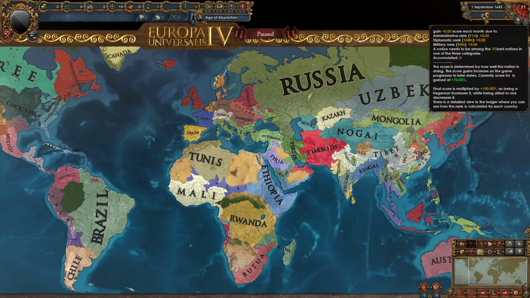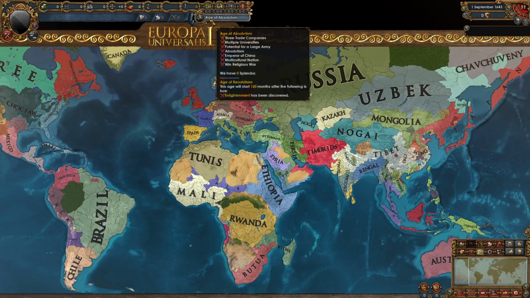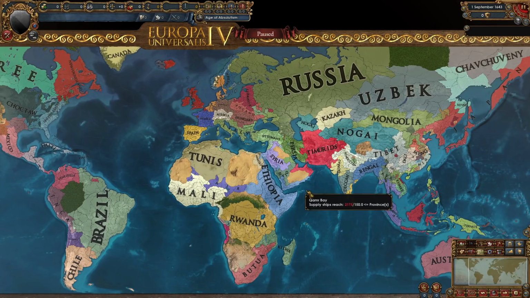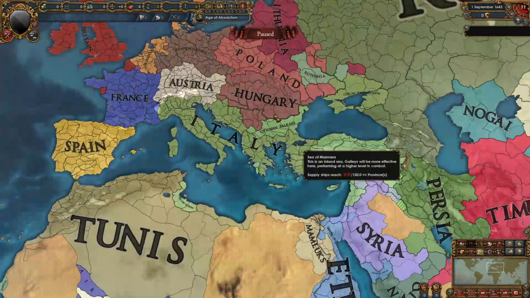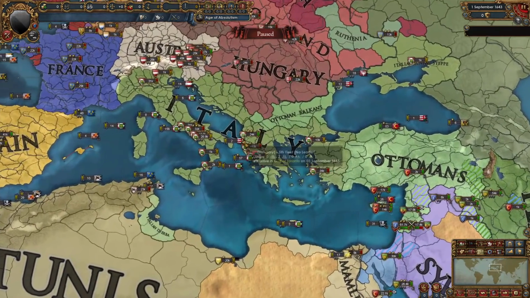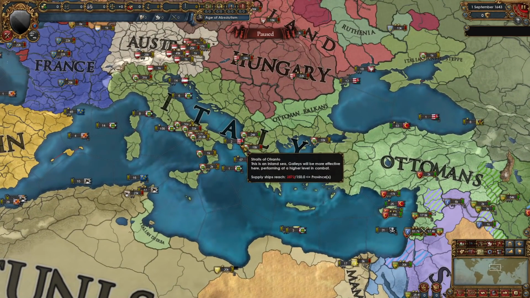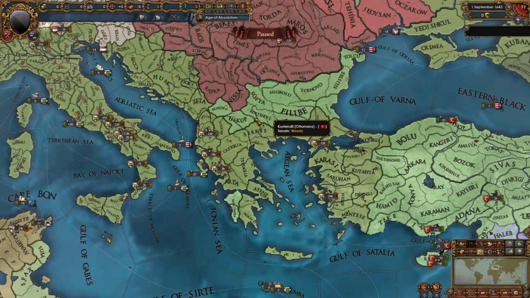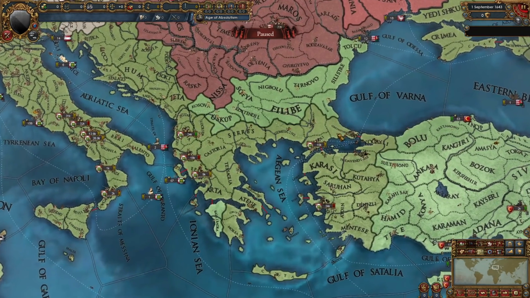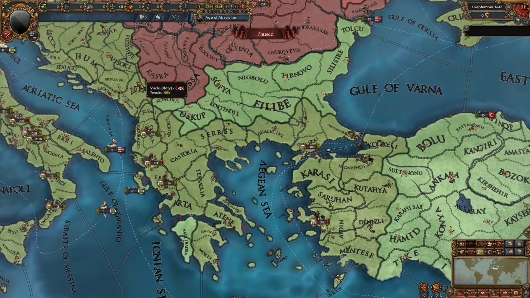So now it's 1643, the age of absolutism is in full swing, as you will notice by some things that I'm gonna show off. First off, I think this is the most obvious thing we can see on a map. So Italy completely obliterated the Ottomans, I think in 2 or maybe even 3 different wars, and as you can see, they've taken a huge chunk out of them. They even have Constantinople. They connected all their lands. They've taken lots more in Anatolia.